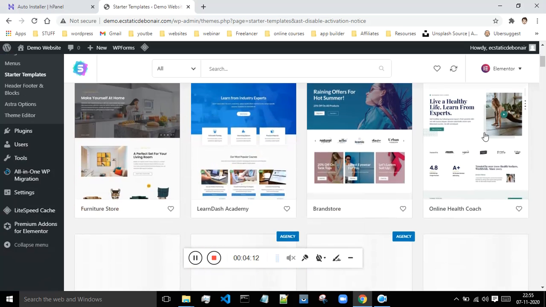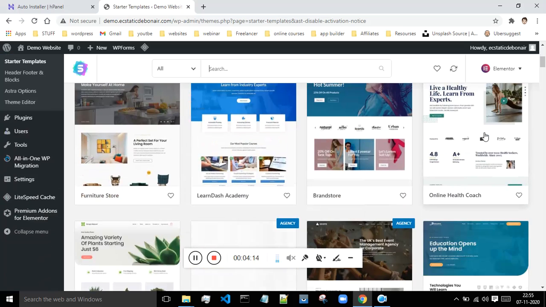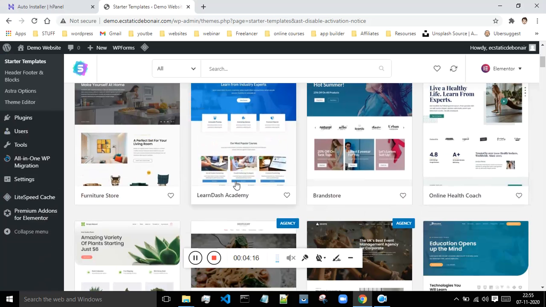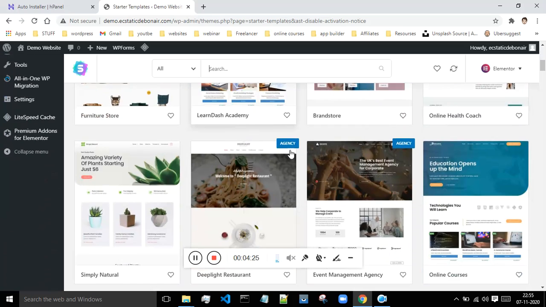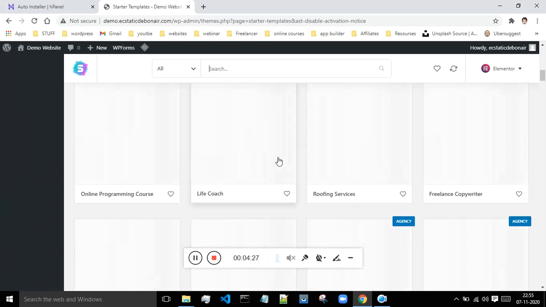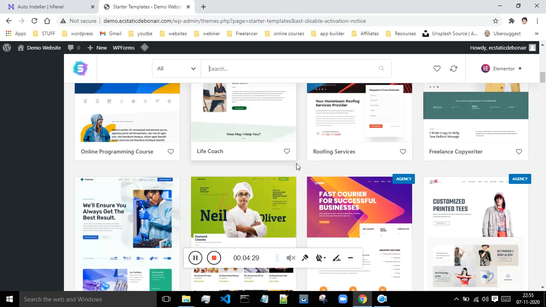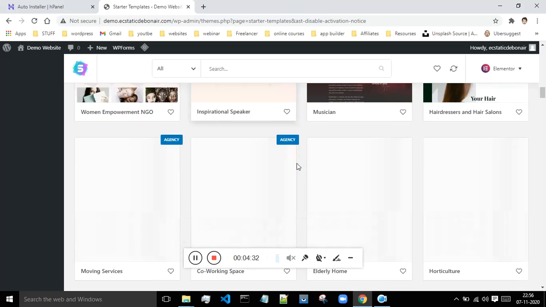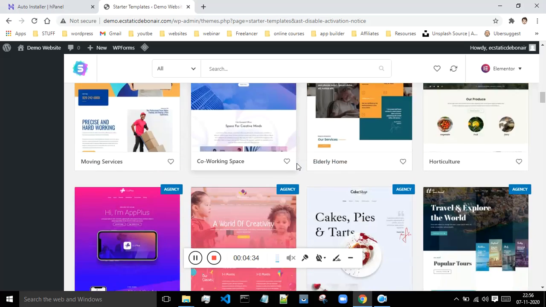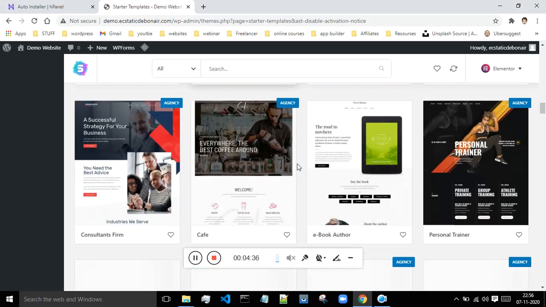If you want to build a website for a learning management system, then this is the best one. I have even worked with a learning management system, and at that time I made use of this particular theme. So these are some of the starter templates given by Astra. Just scroll down and select whatever template you want, and everything over here is customizable. Let me show you that also.